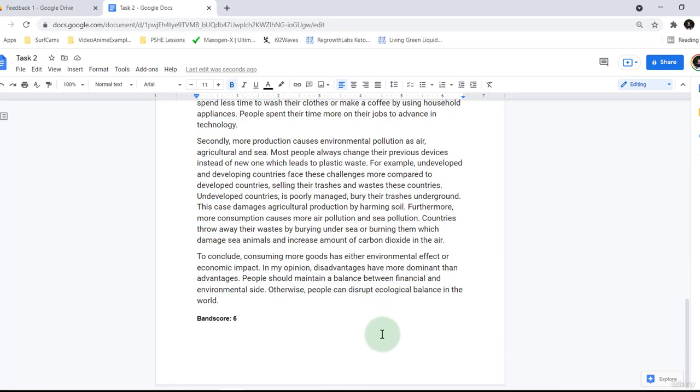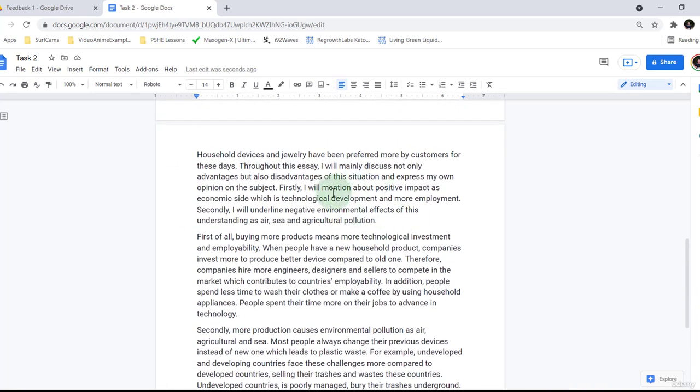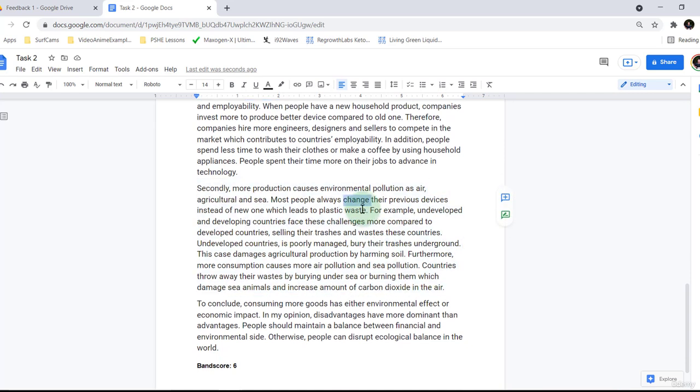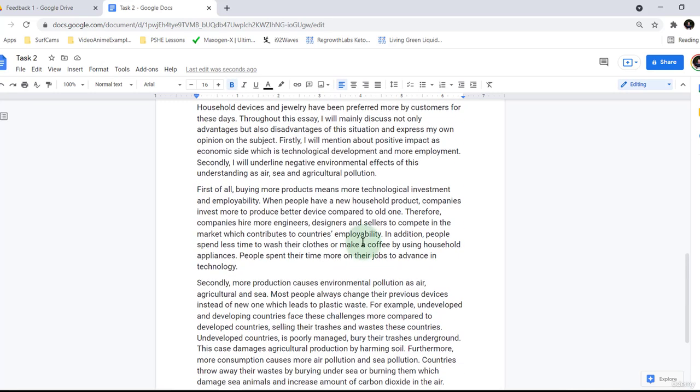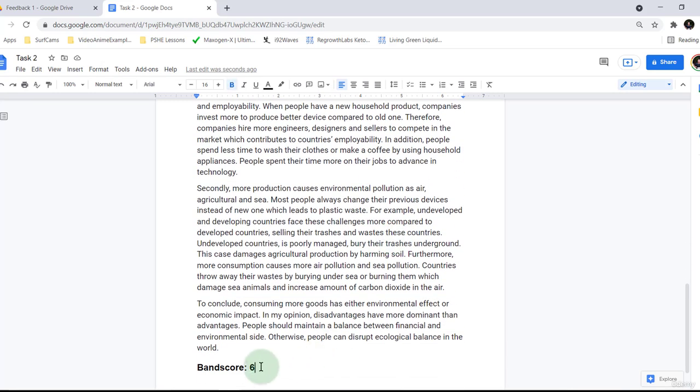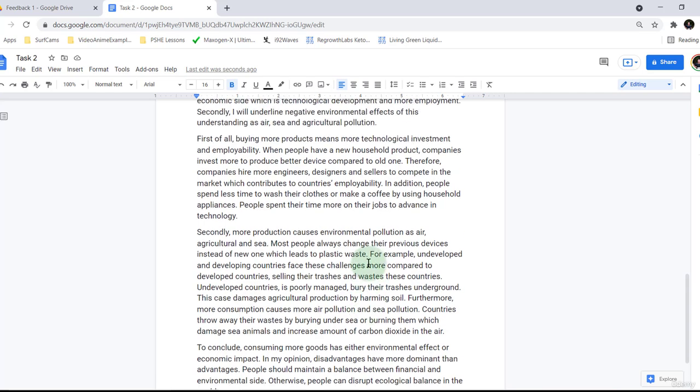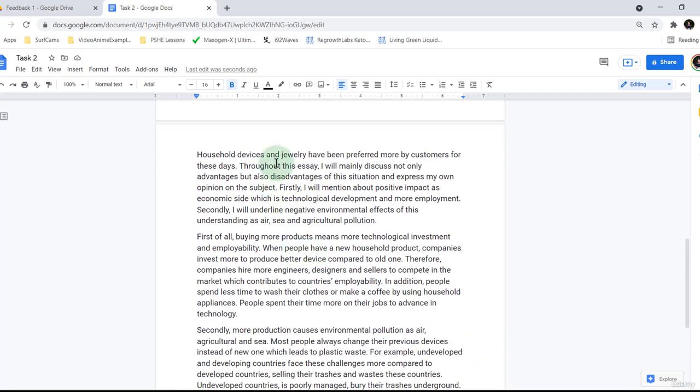So just to keep studying and keep improving, because clearly the student understands how to write academically, can clearly structure some writing, and obviously has a pretty good grasp of English. But I just think it needs some editing. So probably around that 6. Although I wouldn't be too surprised if it was to score a 5.5, but I think a 6 is probably about right. So let's go through this and I'll make some edits as we go.